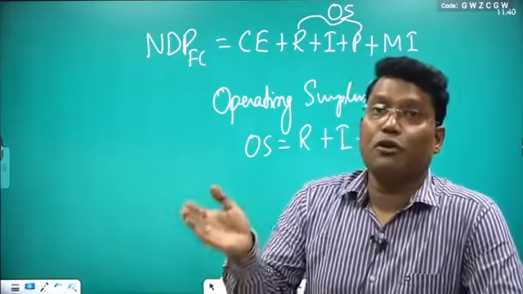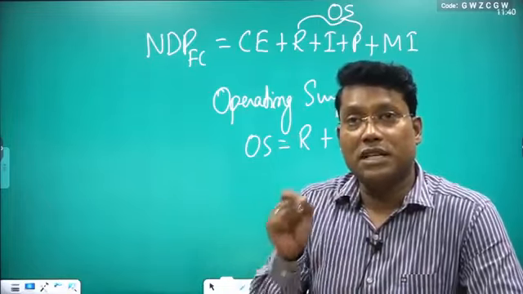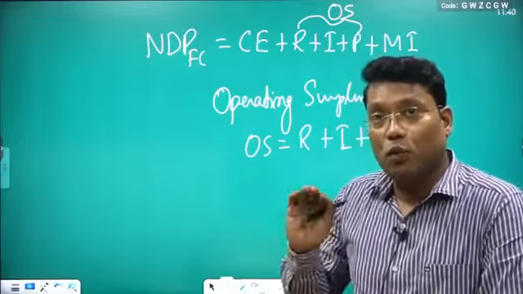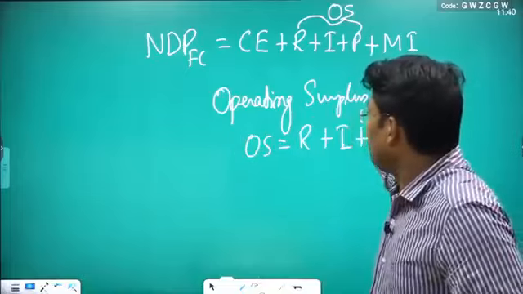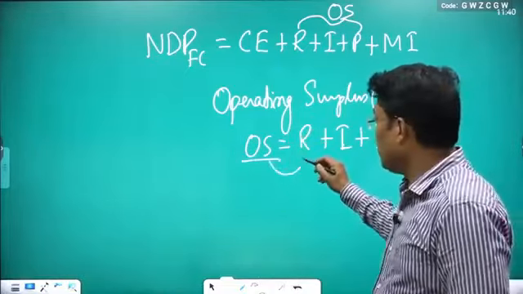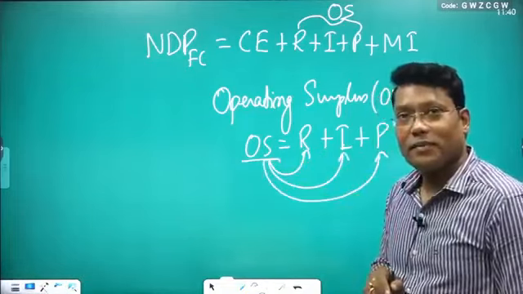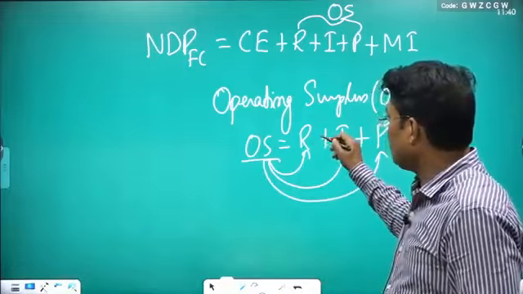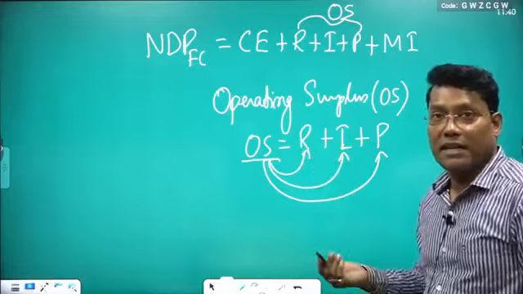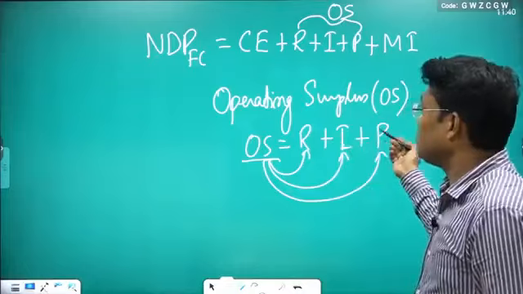After payment of labor, that is operating cost, what is left is known as operating surplus. Out of this amount, you are paying rent, you are paying interest, and you are paying profit. Clear? So definitely if you add R plus I plus P, this must be equal to OS, which is your operating surplus. That's the reason we are saying operating surplus is equal to R plus I plus P.